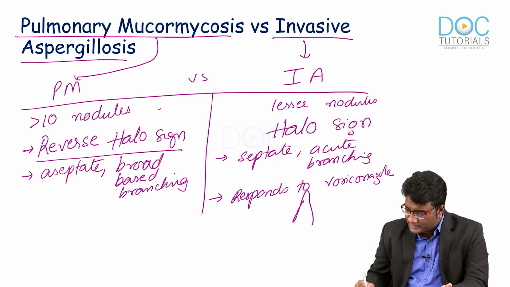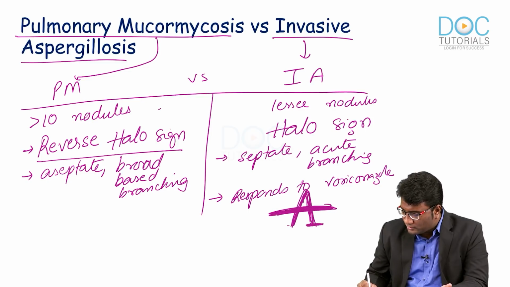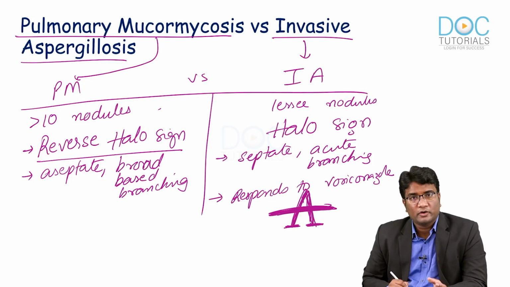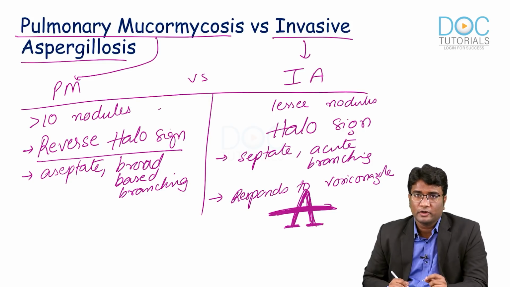You can remember it like this, right? Aspergillosis: it is acute and it is septate and it responds to voriconazole. Can you see V also here? So, it is responding to voriconazole. It is having septations, acute branching, and it also has a response to voriconazole.